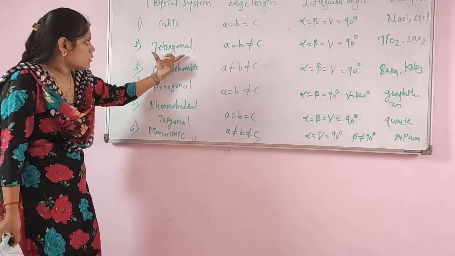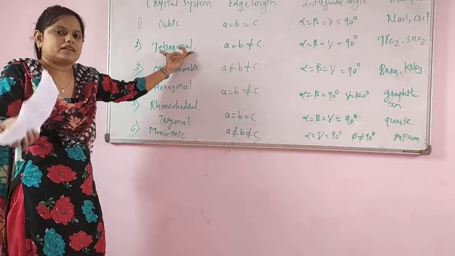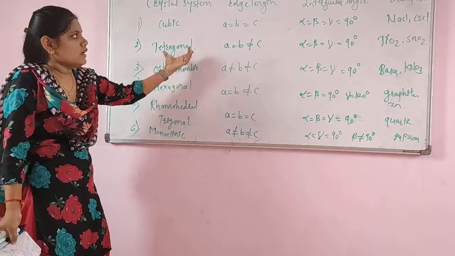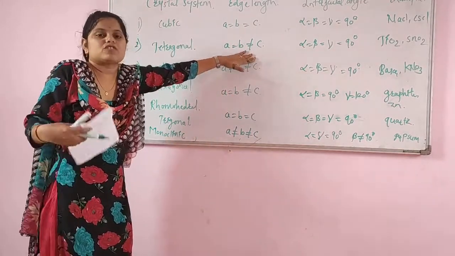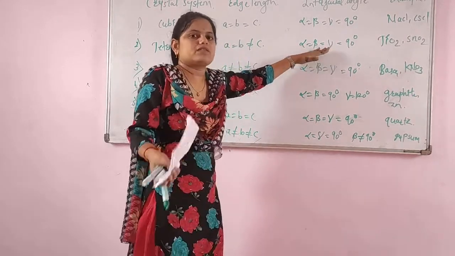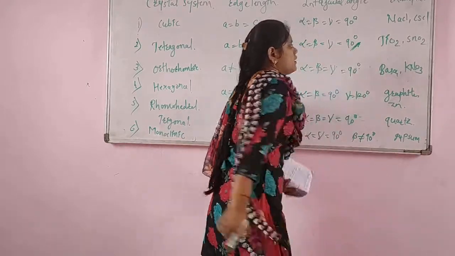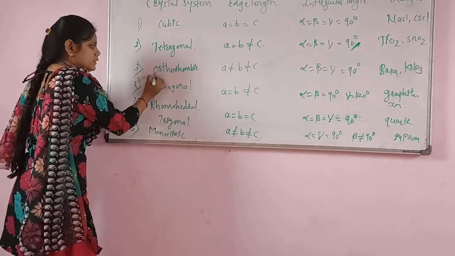The second type is the tetragonal. In the next class I will tell in detail about the structure of the tetragonal. In the tetragonal, the edge lengths are a = b but not equal to c, where the angles alpha = beta = gamma = 90 degrees only. The example will be titanium dioxide. Third is the orthorhombic.